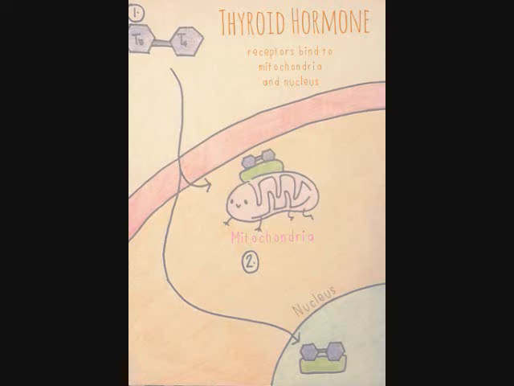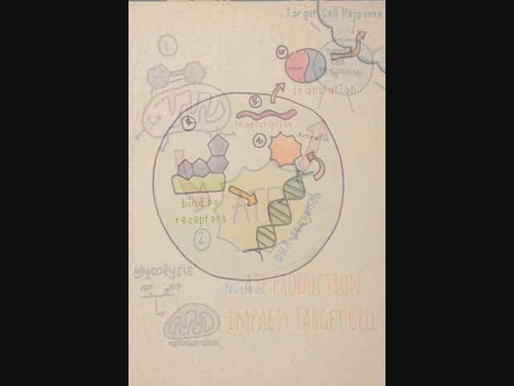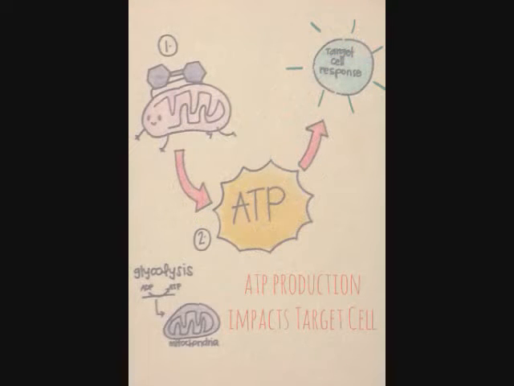Thyroid hormones enter the cytoplasm where T4 is converted to T3. This hormone will go into the nucleus and bind to DNA sequences, activating specific genes. Transcription and translation will occur, and the product is delivered to the target cell. Thyroid hormones are important for regulating oxygen, cellular metabolism, and more. Thyroid hormone receptors will also bind to the mitochondria.